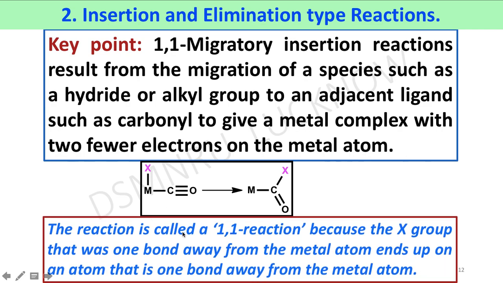This reaction is called a 1,1 reaction because the X group was just one bond away from the metal atom and ends up on an atom that is one bond away from the metal atom. That is carbon; it jumps from the metal to this carbon atom, which is also one bond away. That's why it is called a 1,1 reaction.